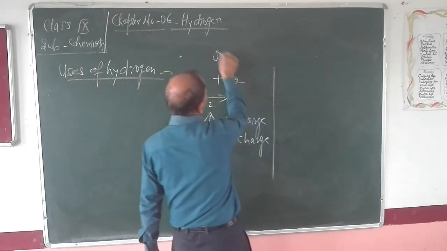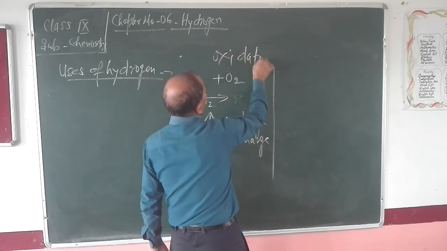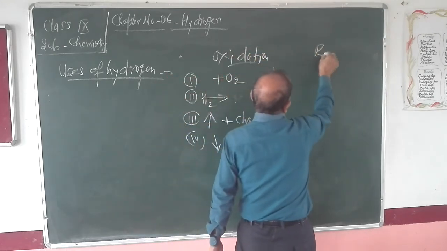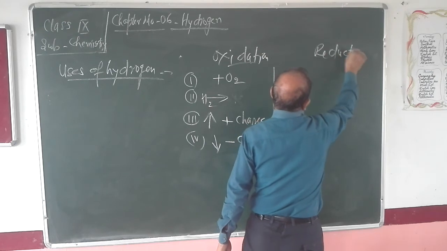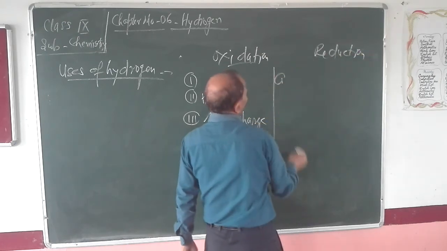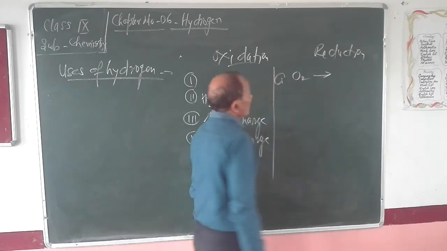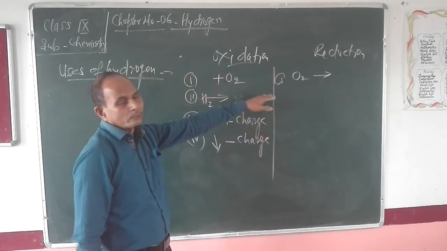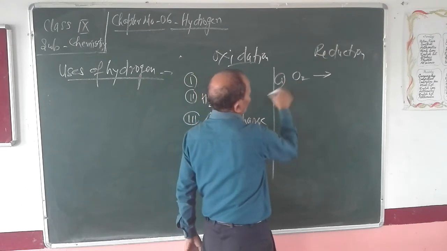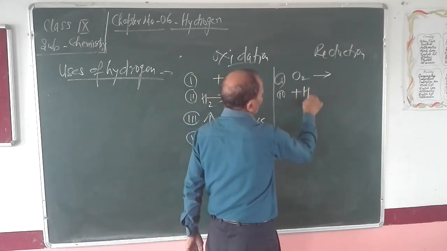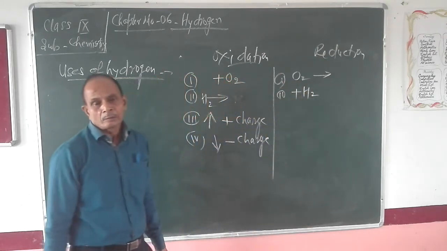On the other hand, reduction can be defined again in four ways. First, removal of oxygen is known as reduction. Second, combination of hydrogen is known as reduction.